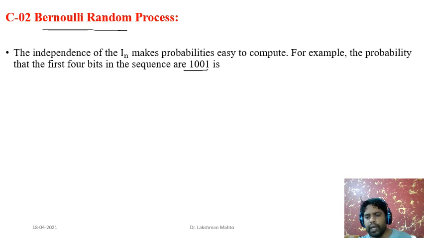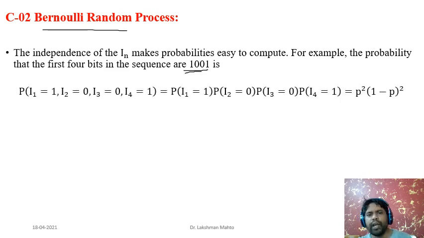This is four samples we have taken, so how can we calculate the probability? It says that I1 takes value 1, I2 takes value 0, I3 takes value 0, and I4 takes value 1. We have to find the probability of this one.